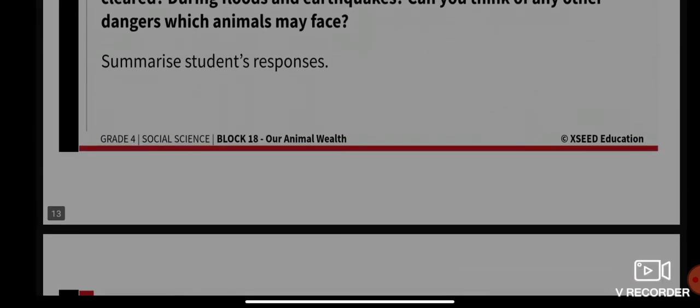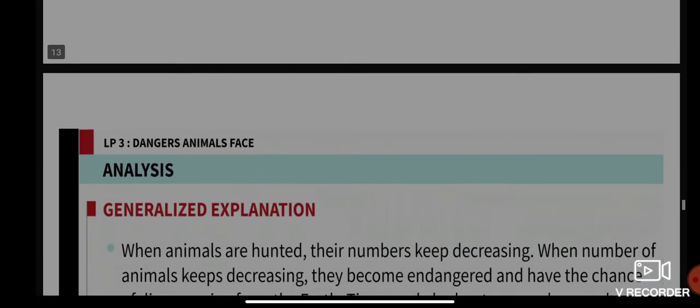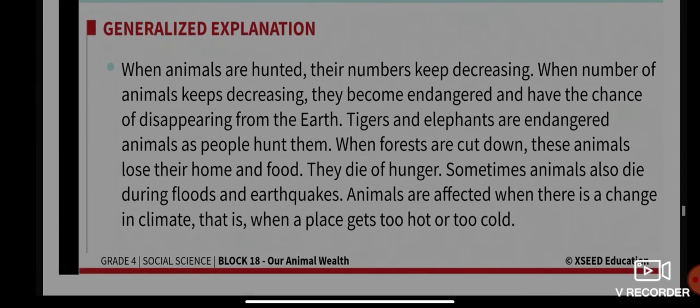Now listen carefully as I explain to you. When animals are hunted, their numbers keep decreasing. When the number of animals keeps decreasing, what will they become?